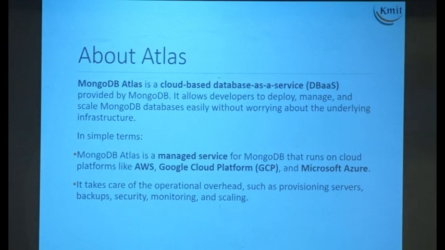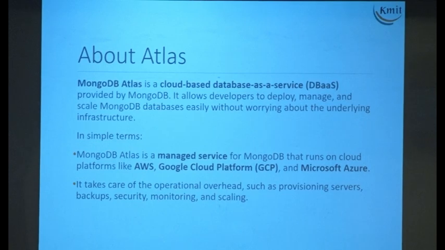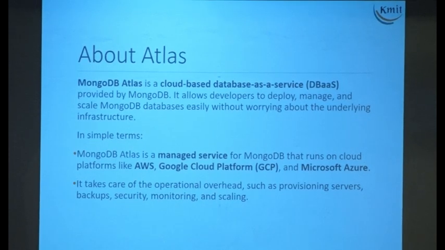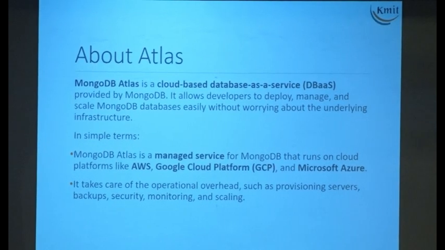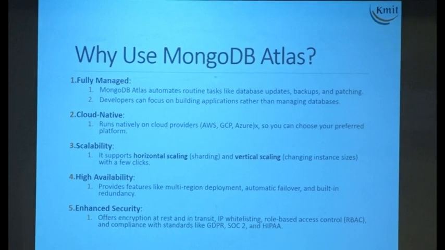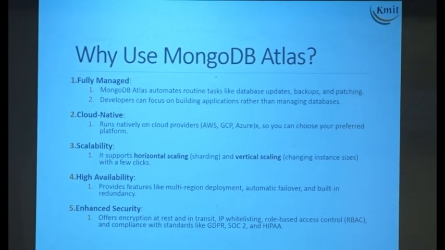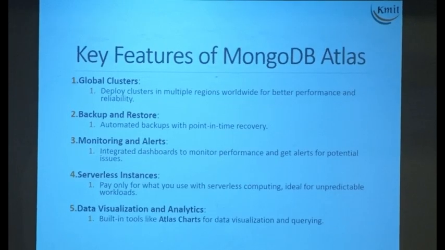There are different systems. Google gives Firebase, Firestore, many things. Like that you have many options. Microsoft Azure you can use, or Amazon AWS, or Google Cloud Platform. We are using MongoDB Atlas. You will notice that when you are signing up at Atlas, it will ask you for an AWS region. So behind the scenes, Atlas is also using AWS, right? Why? Fully managed, cloud native, scalable and all.